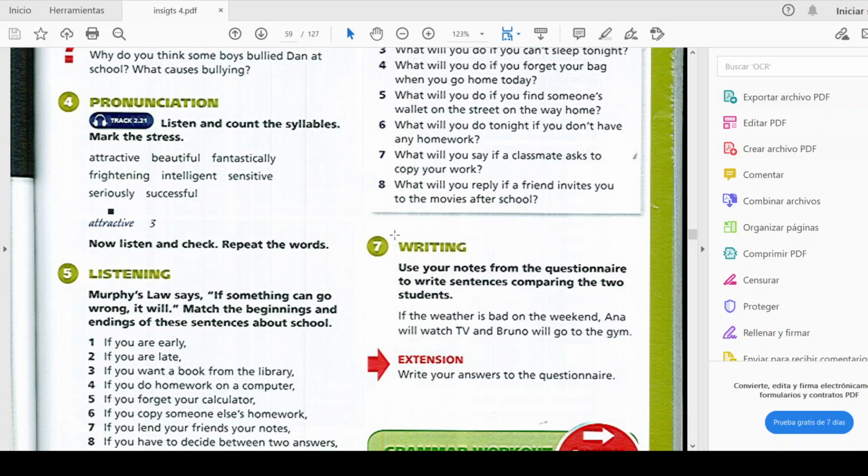Then we have an exercise. It says exercise 7, writing. Use your notes from the questionnaire to write sentences comparing the two students. If the weather is bad on the weekend, Anna will watch TV and Bruno will go to the gym. So based on this, you're going to do this part. So that's why, as we're not doing it here, probably we're going to do this part in class. So don't worry about that.